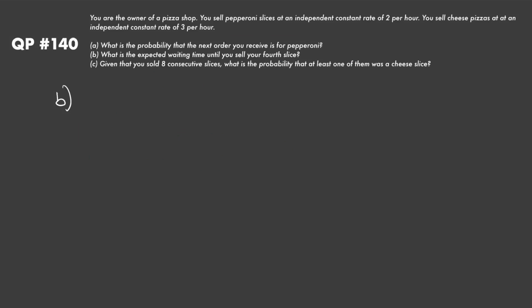So let's look at part B first, asking what is the expected waiting time until you sell your 4th slice? So again, we have a Poisson process here. We're selling cheese and pepperoni pizza. So maybe I get some cheeses at these times right here, and maybe I get some pepperonis like this. So what's the expected waiting time until I sell my 4th slice?